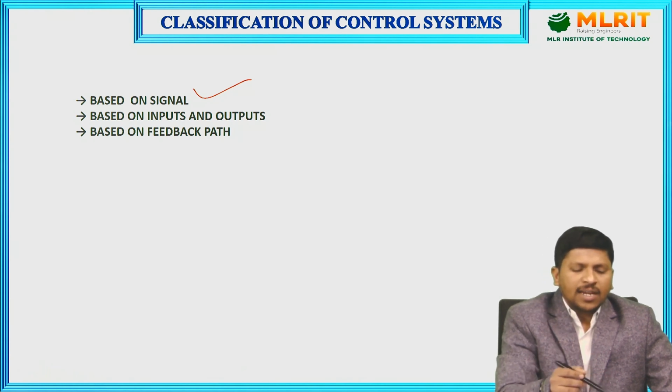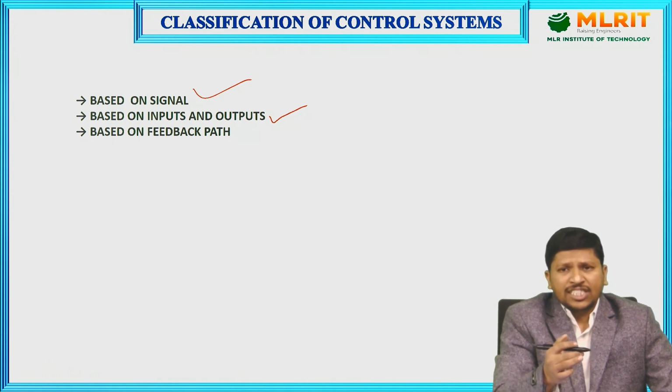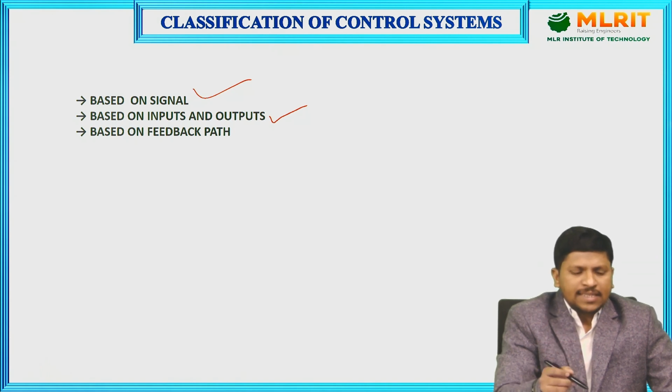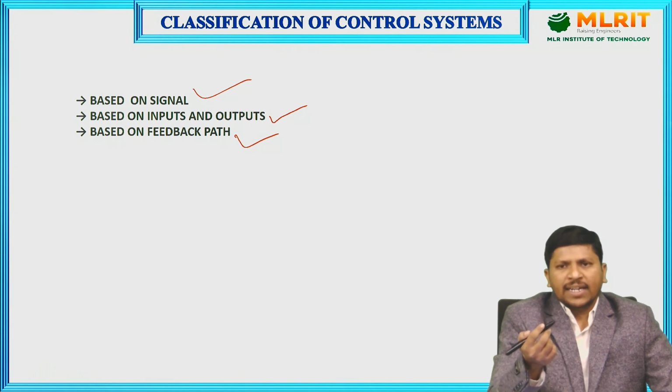Then, based on the inputs and outputs, there are two types: single input single output systems, and multi input multi output systems. The third one is based on the feedback path: open loop control systems and closed loop control systems. Now we are going to learn one by one.